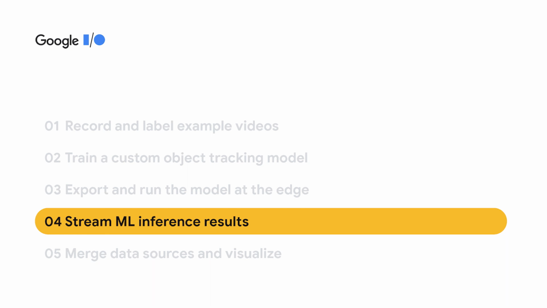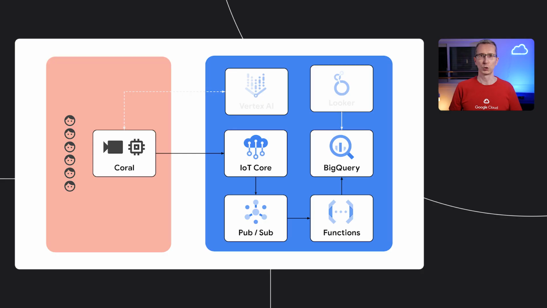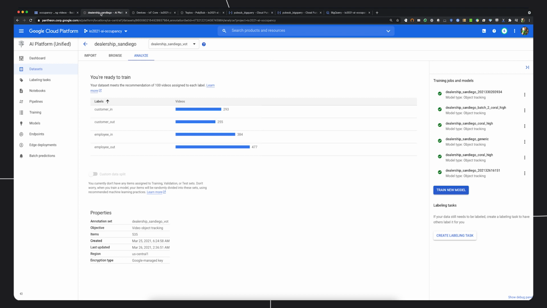And also, let's start streaming the machine learning inference results to the cloud. To collect these occupancy counters, we can now connect this edge device securely to Google Cloud using IoT Core. And then we can stream the data payloads all the way to a table in BigQuery. Since our internal testing worked, we trained a new model that is able to classify between employees or customers entering or leaving based on the uniform that the employees wear. So this new model has 4 numerical outputs, counters of employees in and out and customers in and out.